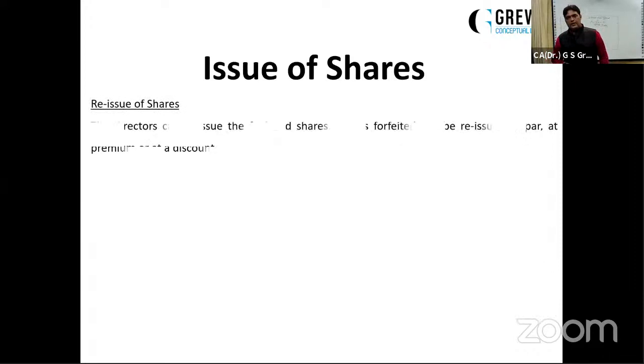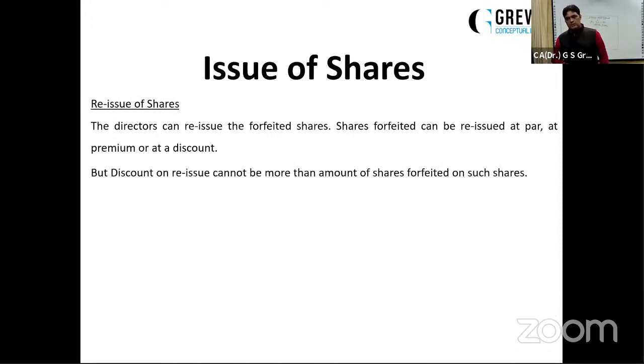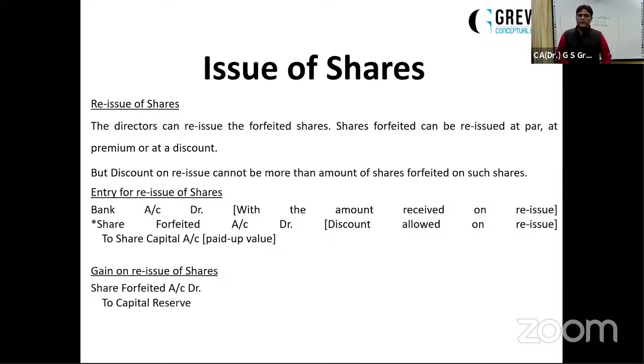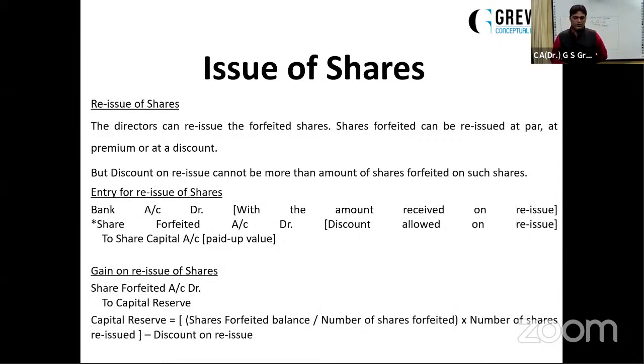And then the company has a right to reissue these shares. These shares can be reissued at discount, even at premium. So the reissue entry will be bank account debit, shares forfeited account debit, to share capital, and the proportionate amount of forfeiture will be transferred to capital reserve. I'm saying proportionate because if all the shares are reissued, the remaining balance of forfeited will be transferred after subtracting the discount on the issue. This shares forfeited which has been debited is actually the discount on the issue.